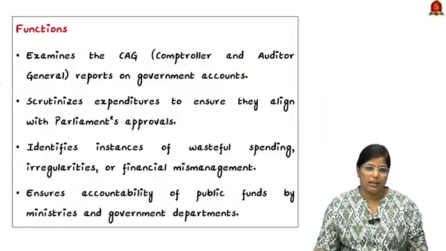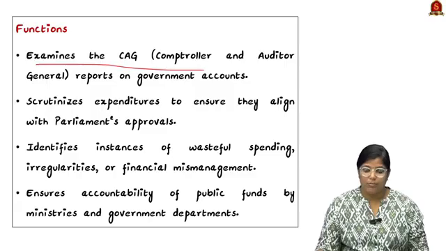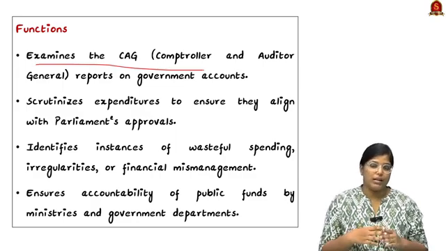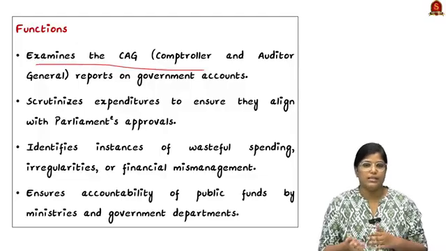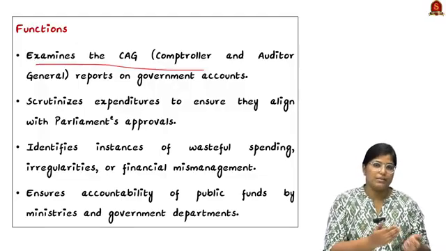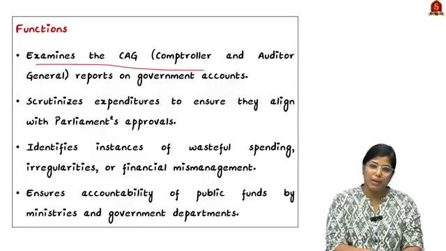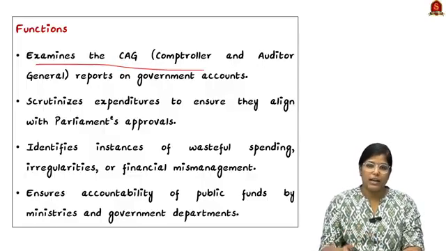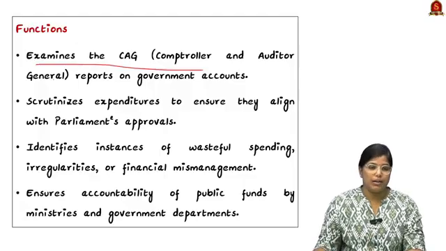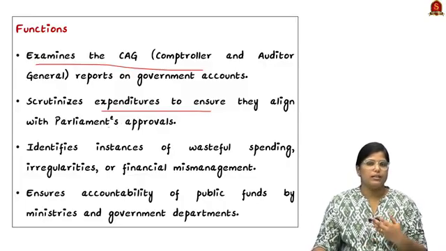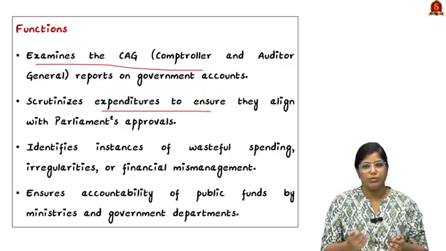Now moving on, we shall see about the functions of it. Firstly, examining the CAG's report. The CAG's report is prepared by the Comptroller and Auditor General, and he provides the data about the central expenses as well as the state expenses, and submits it to the President. The President will place it in front of the Parliament. When it is placed in front of the Parliament, the Public Accounts Committee will scrutinize this particular report, and they will provide directions on how to regularize or minimize unwanted expenditure, so that the minimal resources available can be used in useful ways.